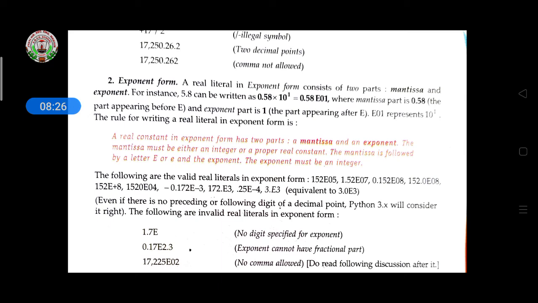The real literals in exponent form consist of two parts, mantissa and exponent. For instance, 5.8 can be written as 0.58 into 10 to the power 1, equal to 0.58E1, where the mantissa part is 0.58, the part appearing before E. The exponent part is the part appearing after E. So here are the rules.